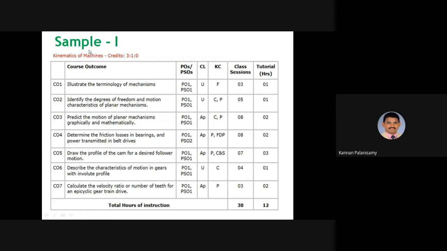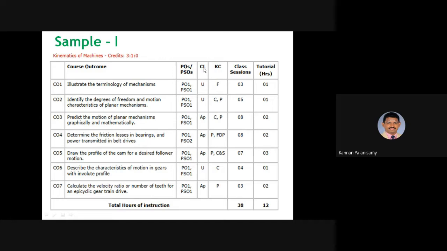And this is a sample, Kinematics of Machines. These are the COs written for this subject. Credits: 3 hours theory, 1 tutorial, 1 practical hour. Here we have 7 COs, and it will be written like this. Here, POs and PSOs: what are all the POs this CO should cover? It addresses PO1 and PSO1. Similarly, this is cognition.